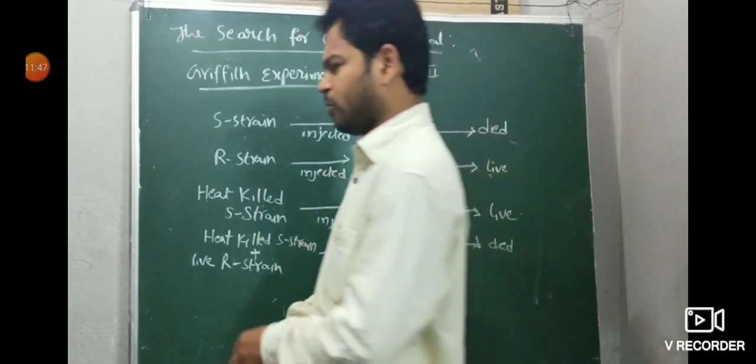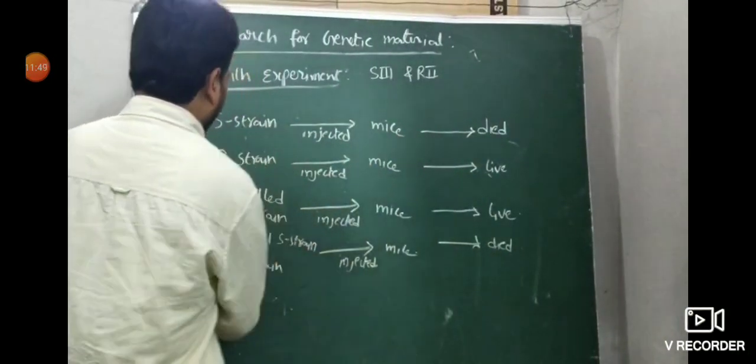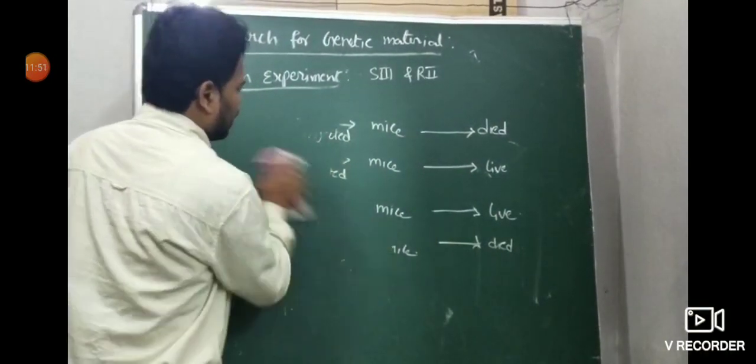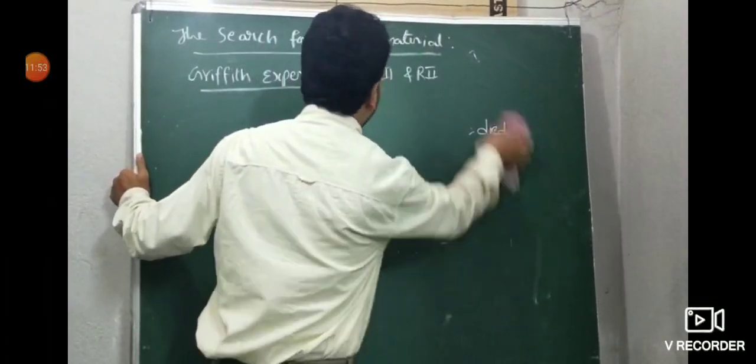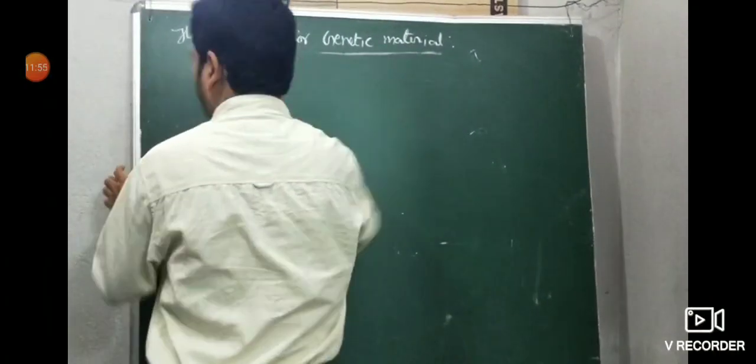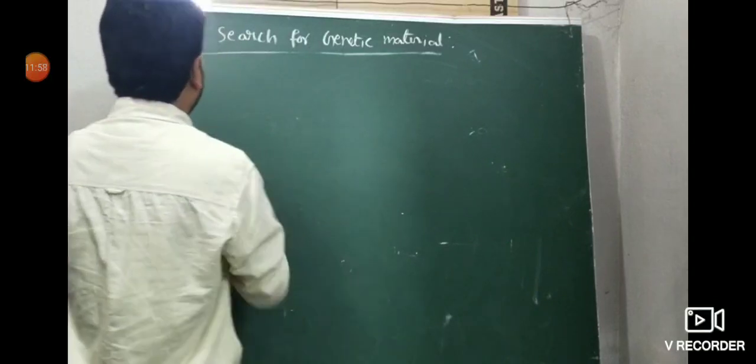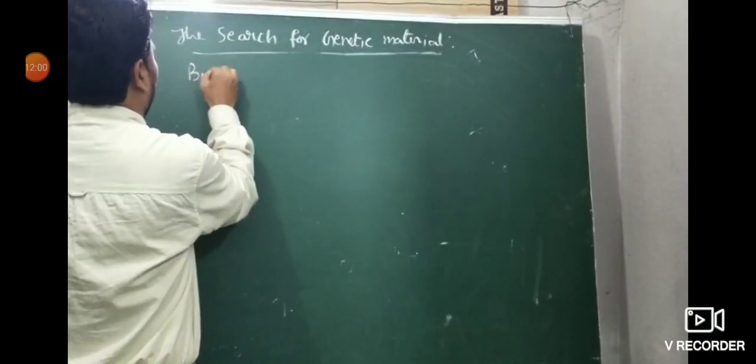Now the next experiment. That is a very important experiment: biochemical confirmation of transforming principle.